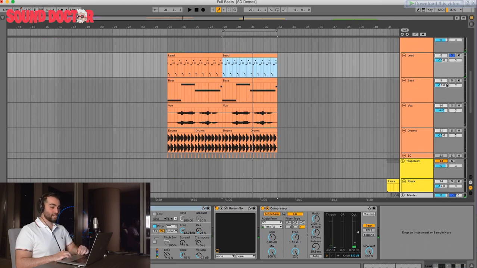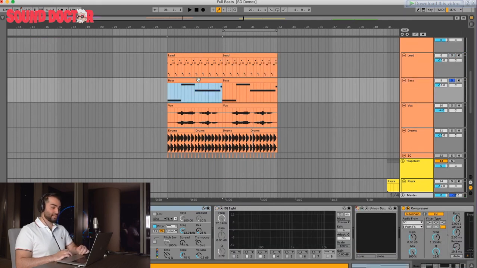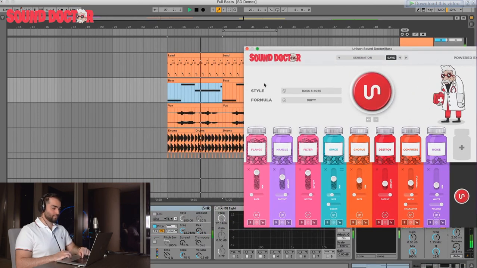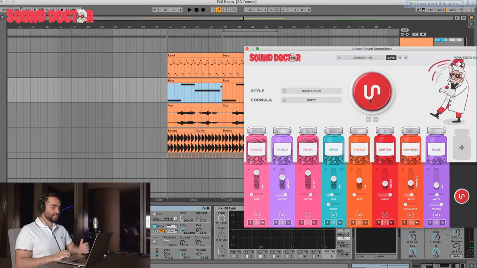Now let's move on to the bass. So this is going to be a crazy difference. So again, very basic bass. And for this, we went into the bass sturdy category, press generate, and this is what it came up with.